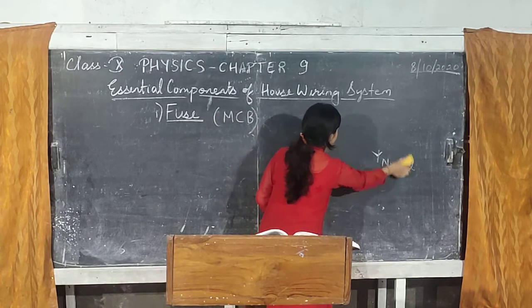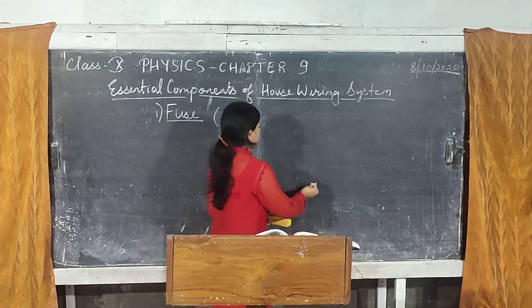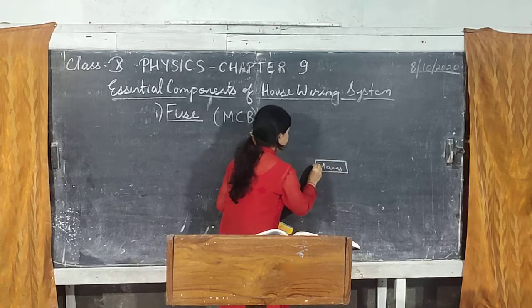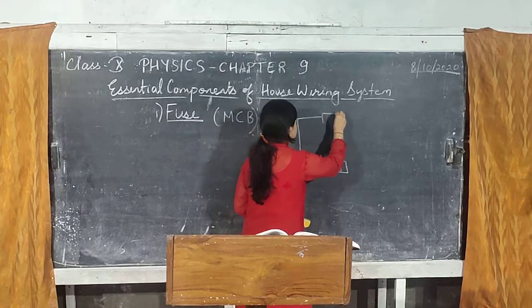Now let's see what happens if you connect the fuse to the neutral wire. So you have the mains. Alright. Then from here directly I connect the appliance.